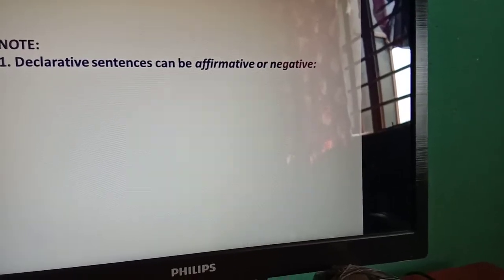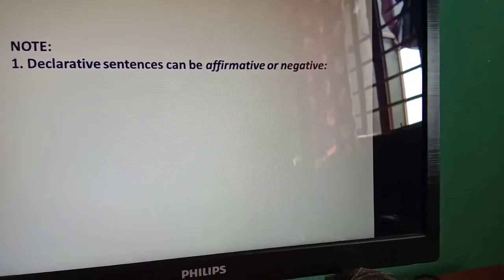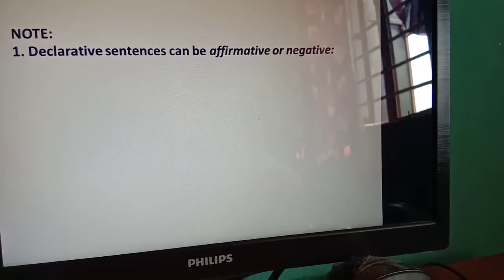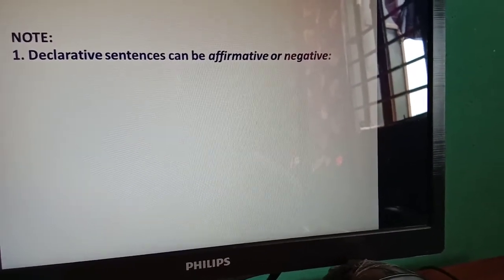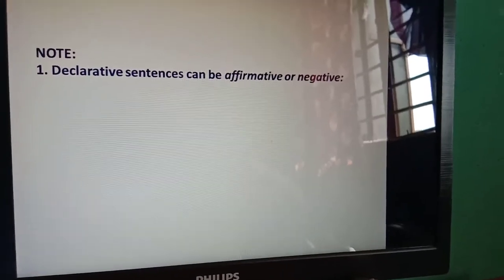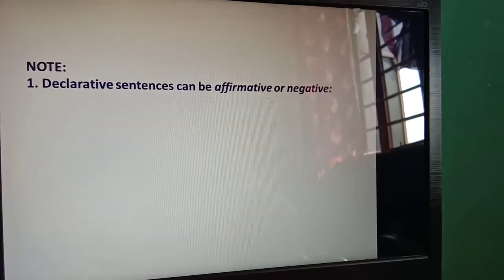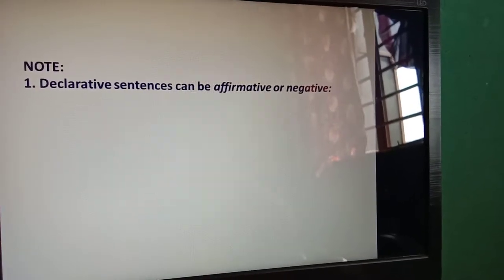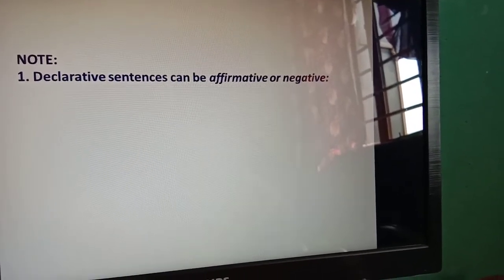What that is called the affirmative and negative, positive and negative. For example, one more thing you must remember, the declarative assertive sentence can be used for a debate, or a fight, or quarrel, for anything can be used as an affirmative assertive sentence.